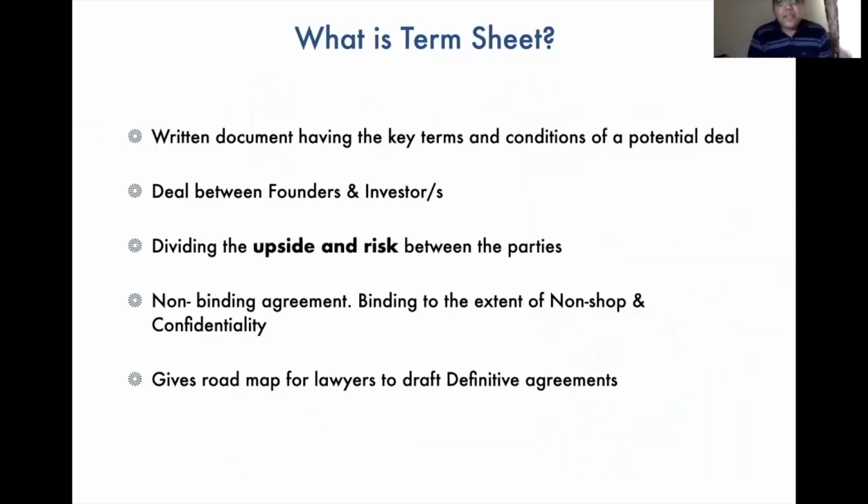Moving on. This is a typical definition, which you'll probably get on every website if you try to figure out what a term sheet is. It has the key terms and conditions of a potential deal. Obviously, the term sheet is between the founders and the investors. It is a negotiation process where we are trying to distribute the upside between the investors and the founders, and we also try to protect against the risk.